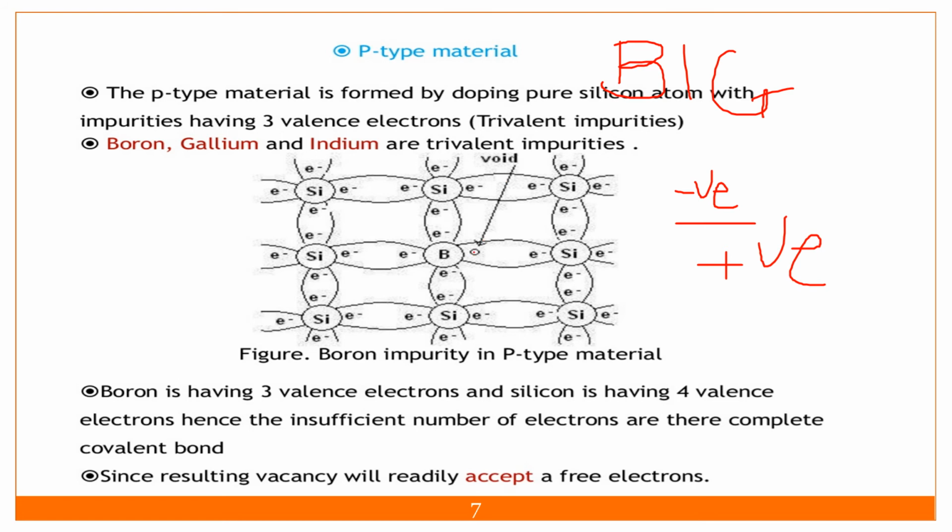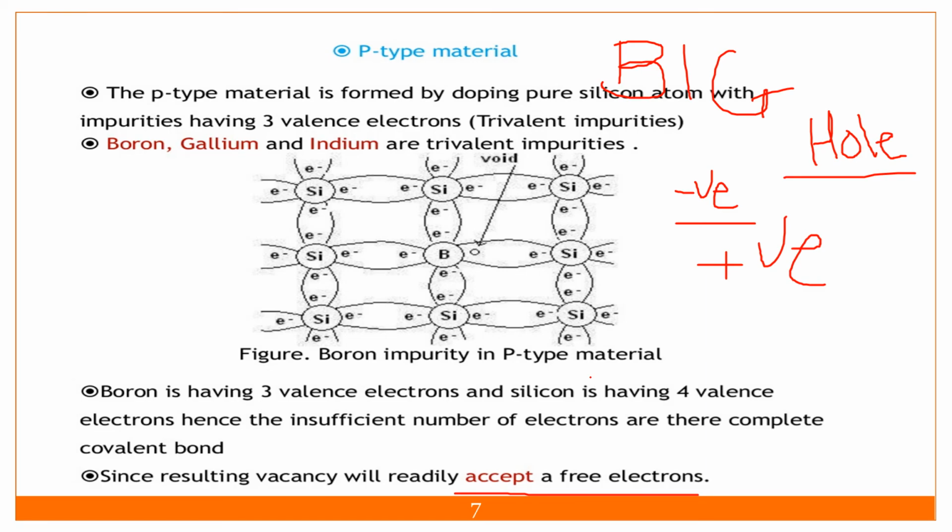So the void space is called a hole, H-O-L-E. It is not a proton, keep in mind. It will accept one electron, so it is called an acceptor impurity.